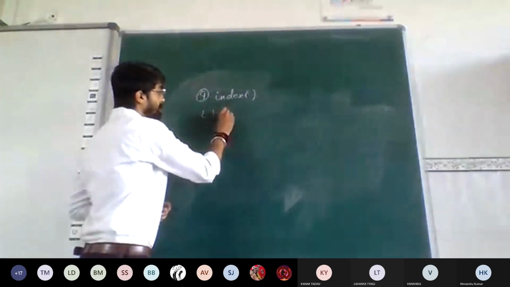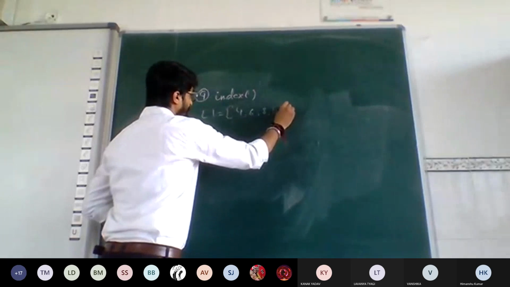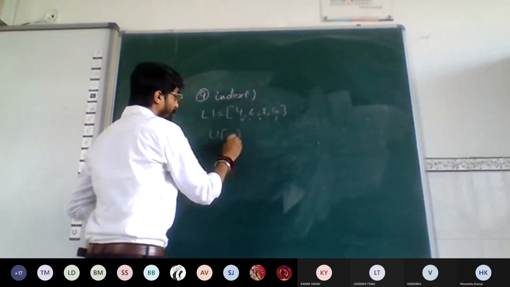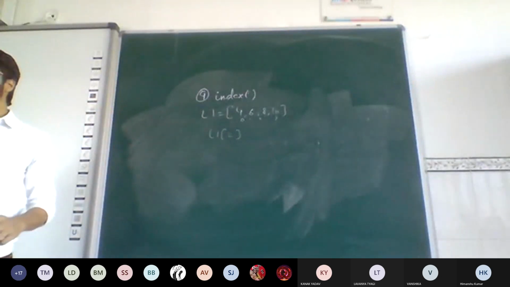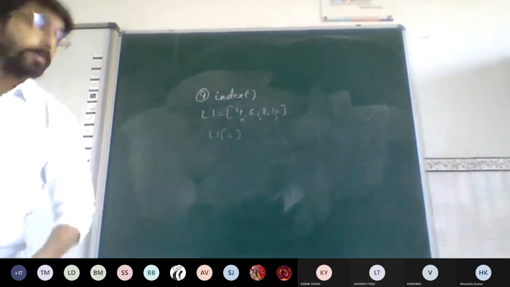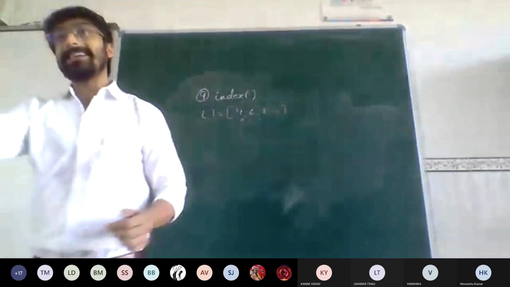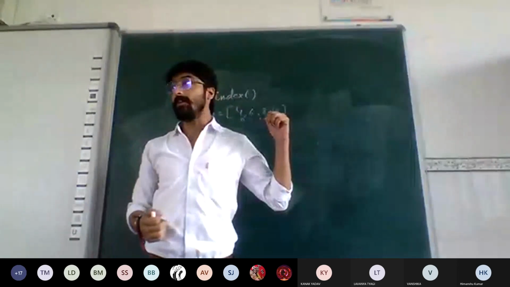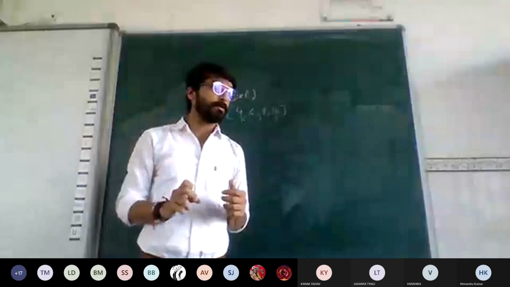If I have a list, suppose L1, again the same list, and I print L1 of 2, the output will be the element at that position. By this statement, what have we done? We have mentioned the index and we have printed the value which was there at index number 2.